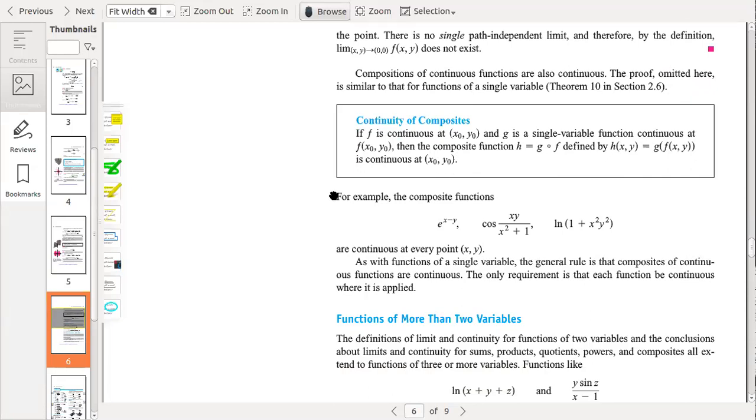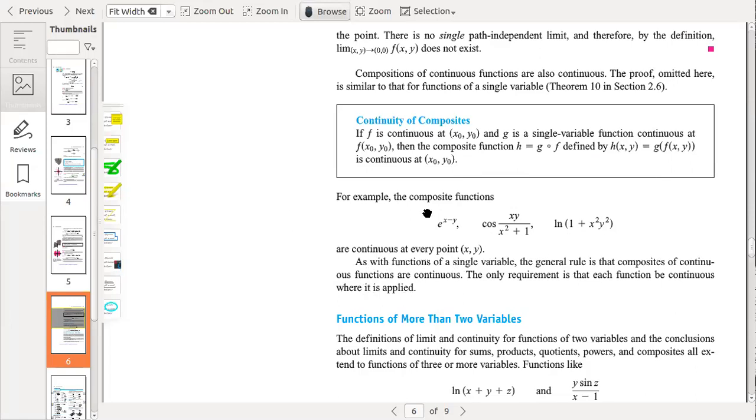What do you mean by composite? Here the composition means that first you have the function f(x, y) and then you operate another function over the first function. That will make a composition. For example, the composite functions e^(x−y), cos(xy/(x²−1)), and ln(1 + x²y²) are continuous at every point (x, y).